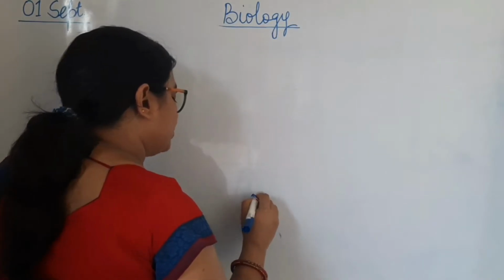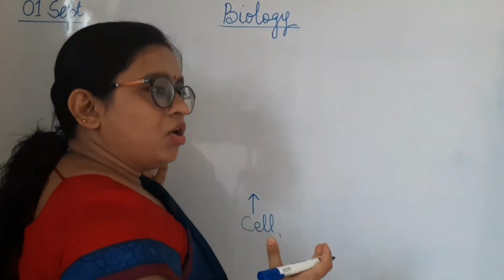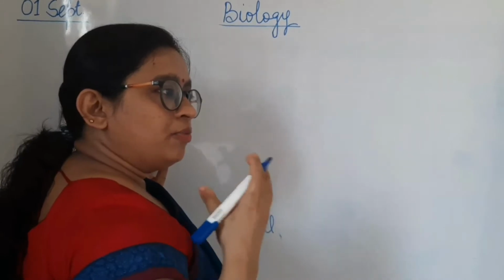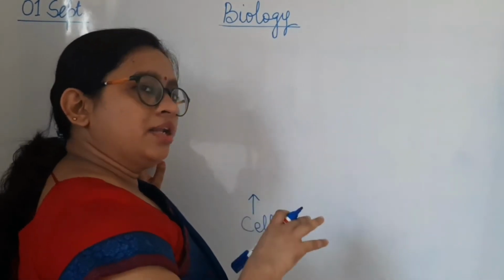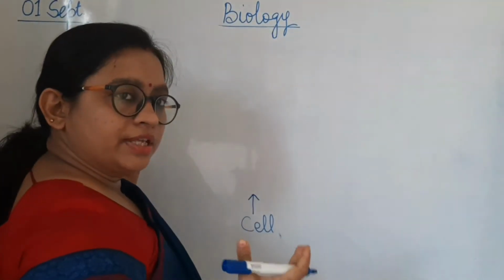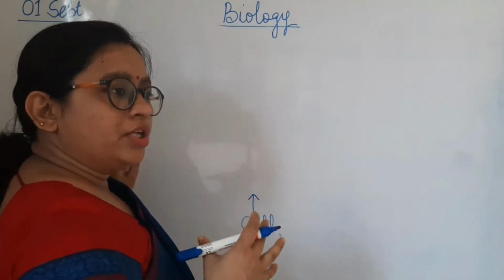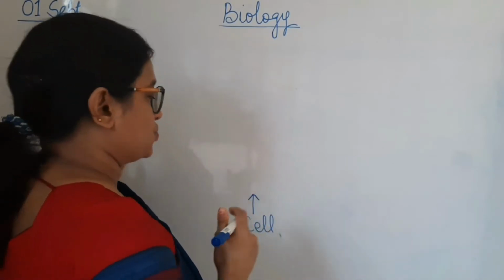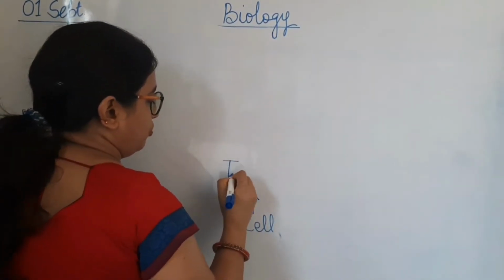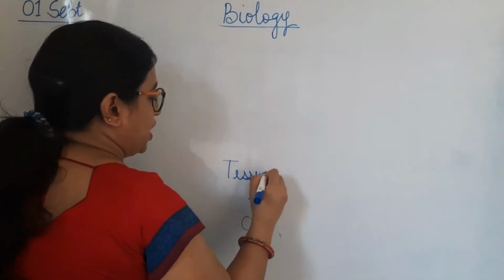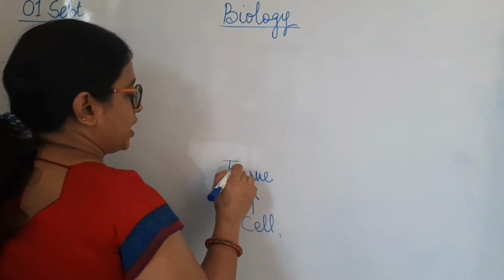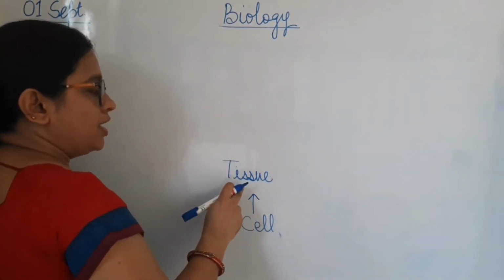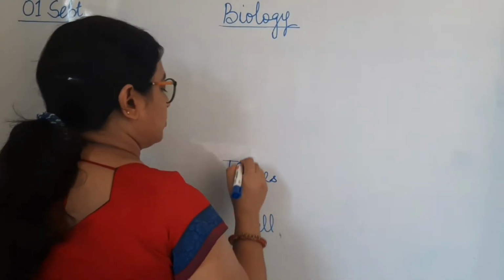If lots of cells are grouped together on the basis of some kind of property, then they form another group. When many cells are grouped together according to their structure and function, it becomes a tissue. So we have a group of cells which are similar in function and structure called tissues.